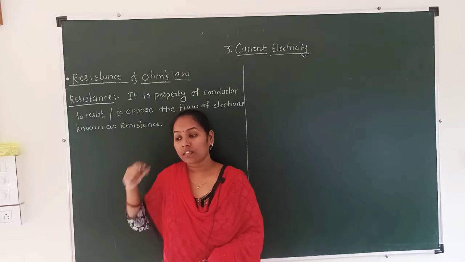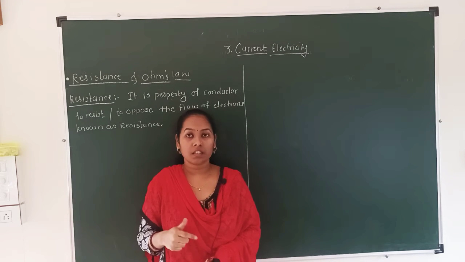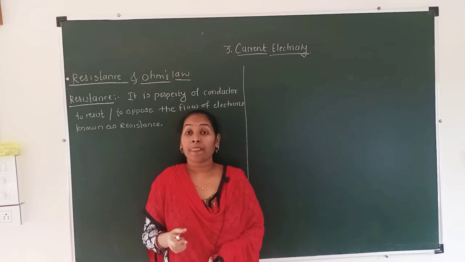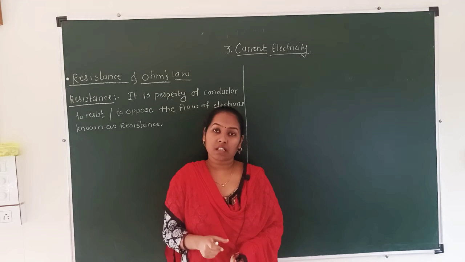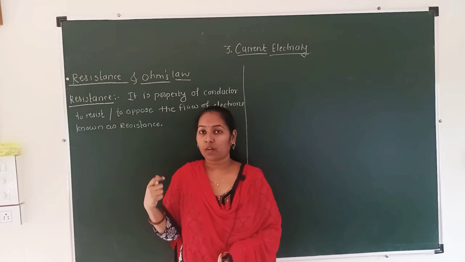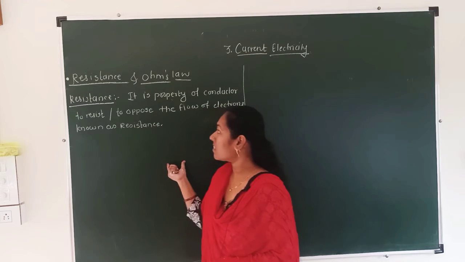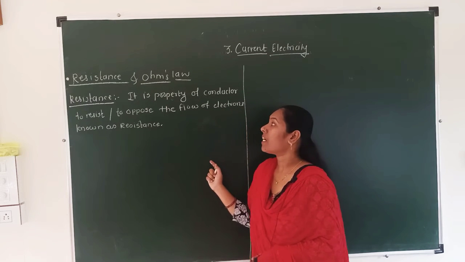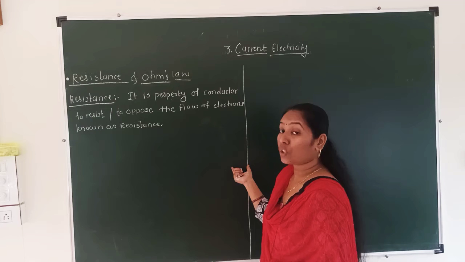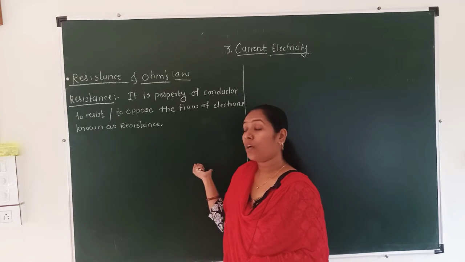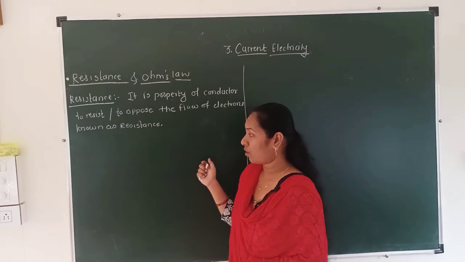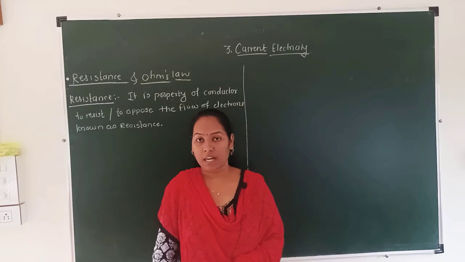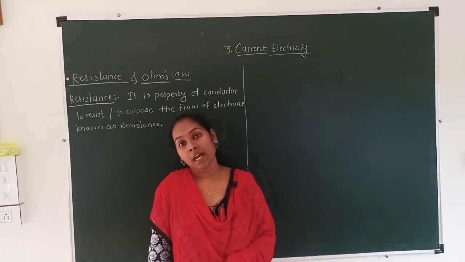From the word resistance, the word resistivity is introduced. Resistivity is also a property. So what is resistance? Resistance is a property of a conductor to resist or oppose the flow of electrons from one end to another end. That is the resistance.